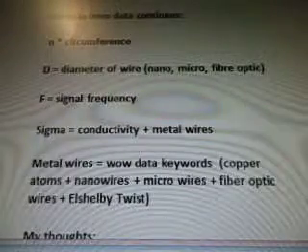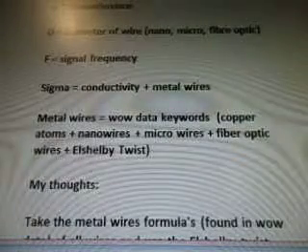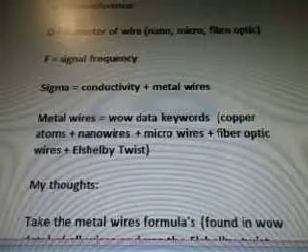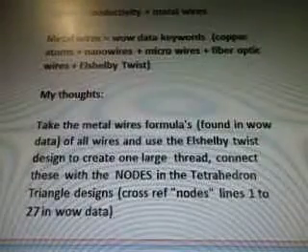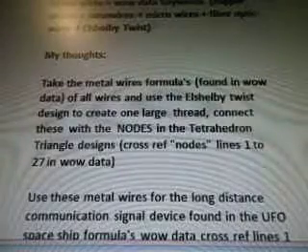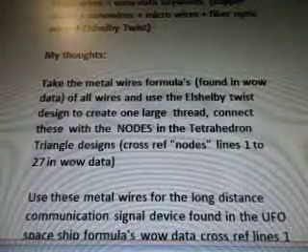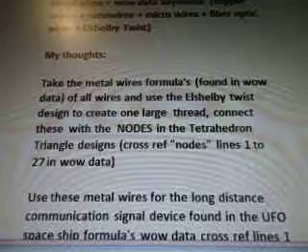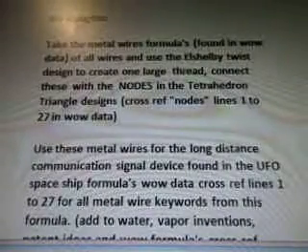Sigma equals conductivity and metal wires. So the metal wires would be the WOW data keywords: copper atoms, nanowires, microwires, fiber optic wires, and L-Shelby twist. My thoughts. Take the metal wires formula found in the WOW data of all wires and use the Shelby twist design to create one large thread. Connect these with the nodes in the tetrahedron triangle design.